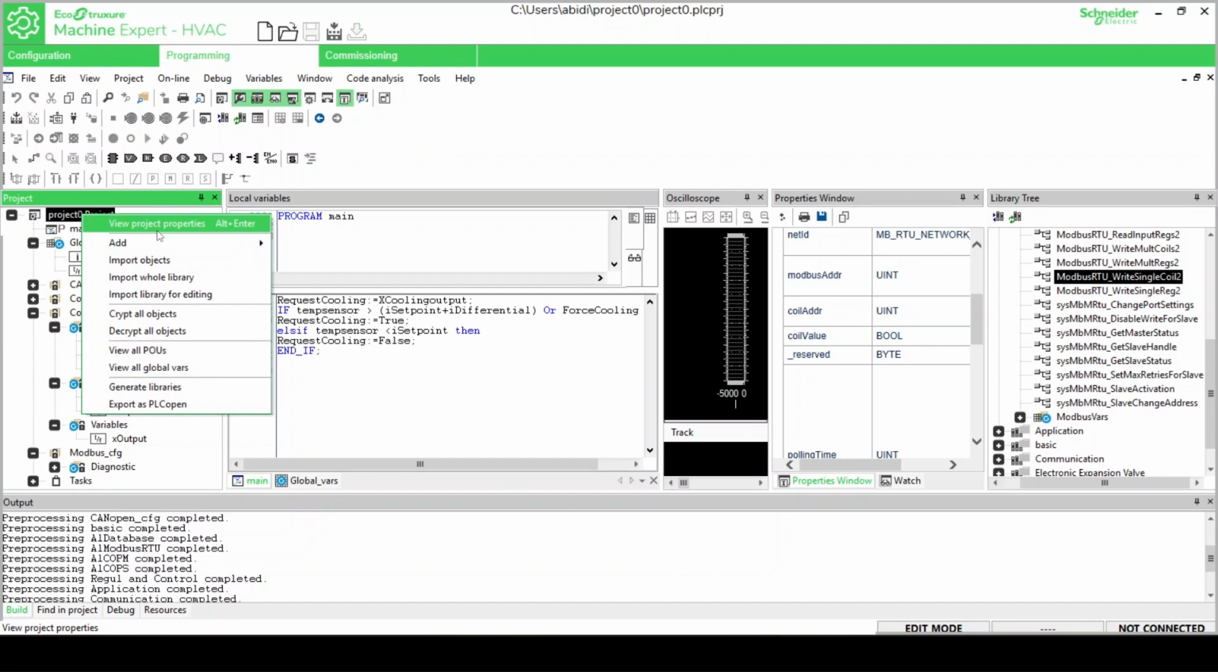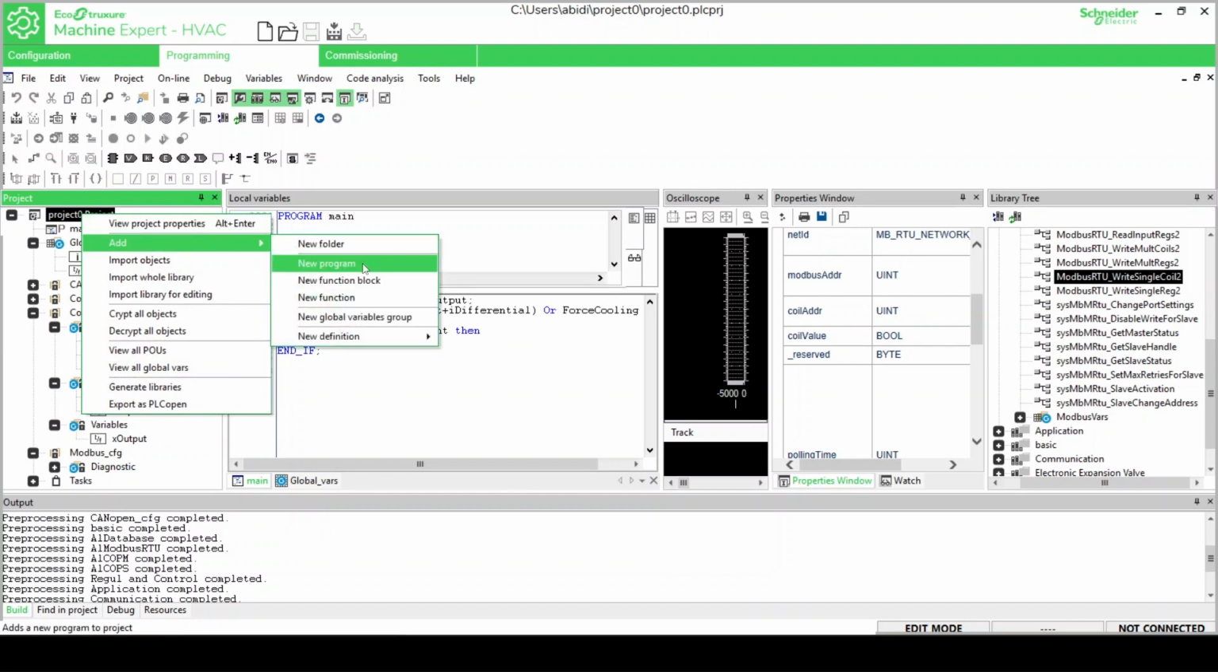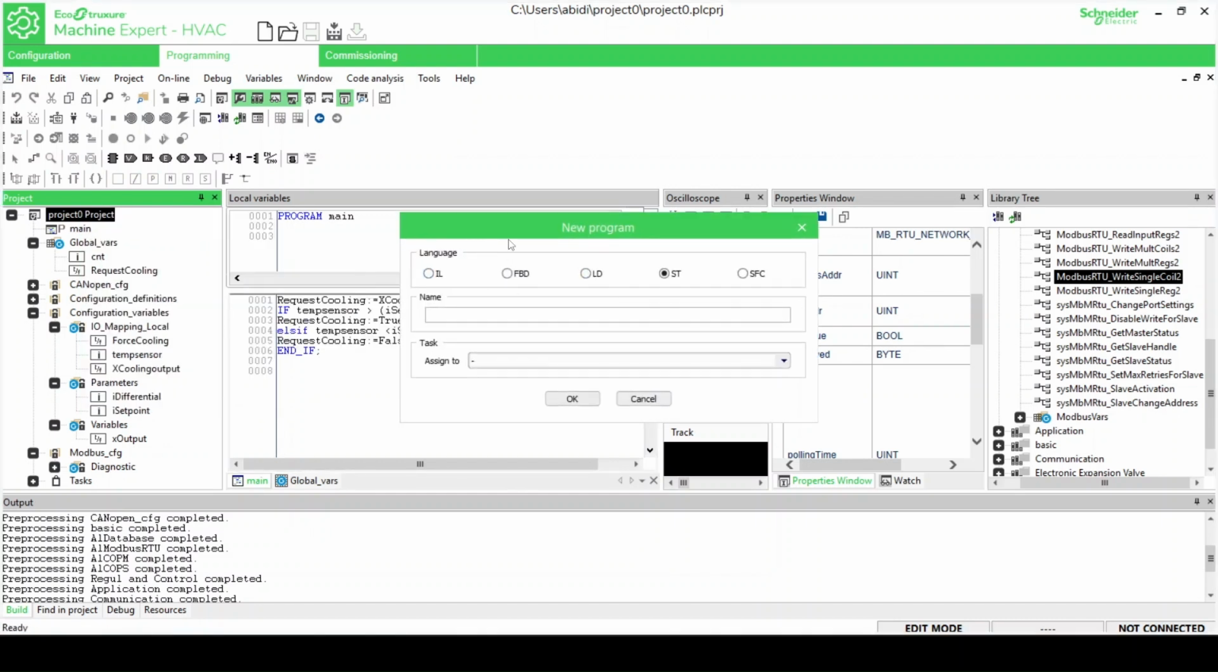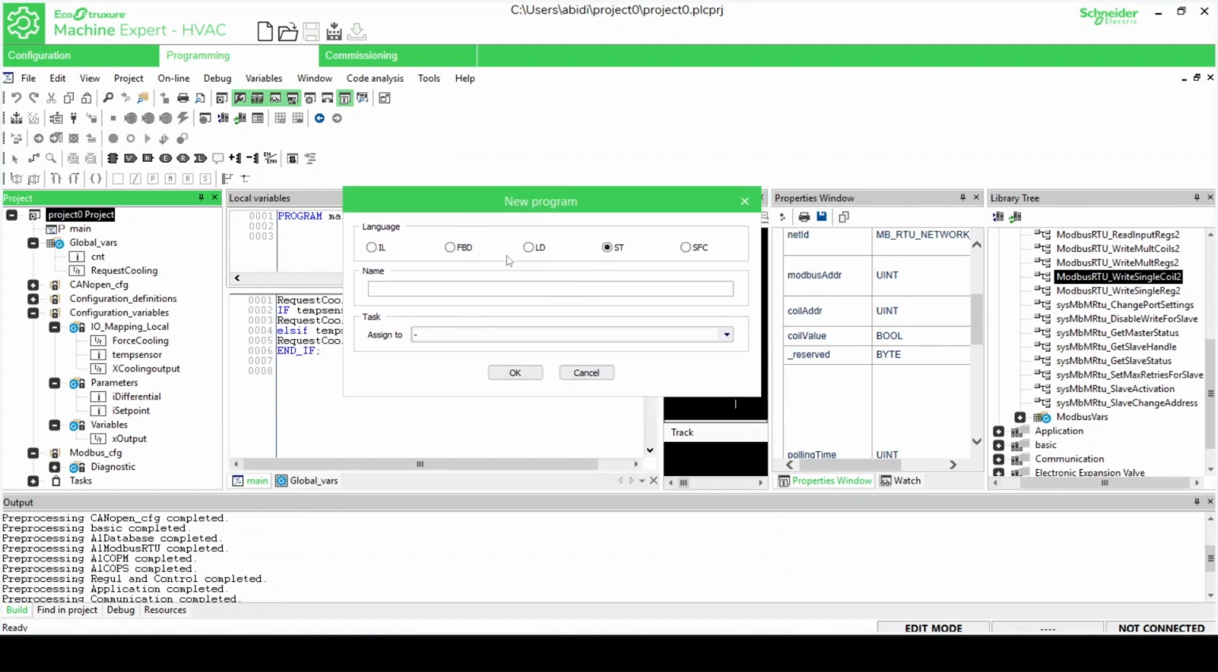Now, let's create a new program. First, we navigate to the application and add a new program object. When creating a program, we can select the desired programming language, such as ladder diagram, function block diagram, or structured text. For this example, we'll create a new program called test and assign it to an existing task.